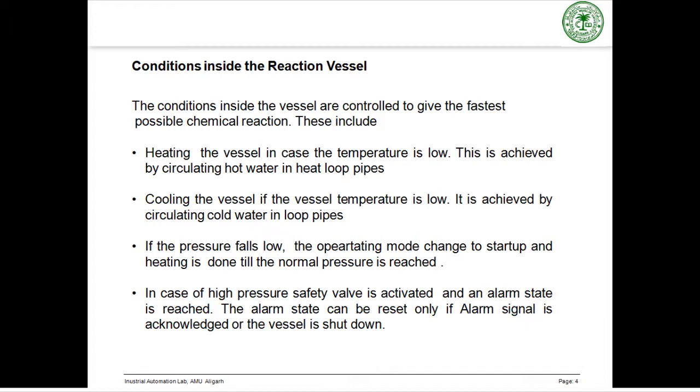If the temperature is high, cooling and circulation should take place. Similarly, if the pressure is low, circulation and heating should set in. And for example, if the pressure is high, which is a very dangerous situation for a reaction vessel, the reaction vessel should turn to alarm condition and a safety valve would set in.